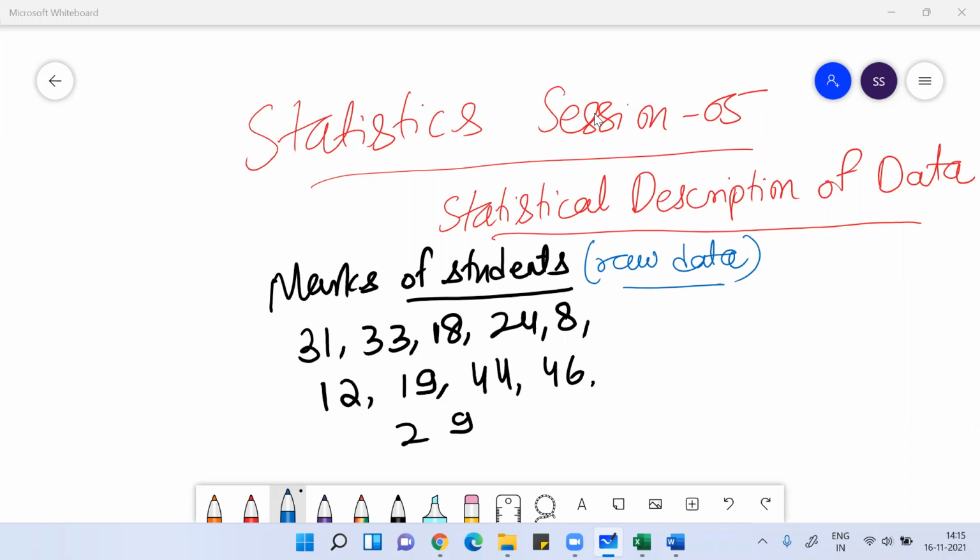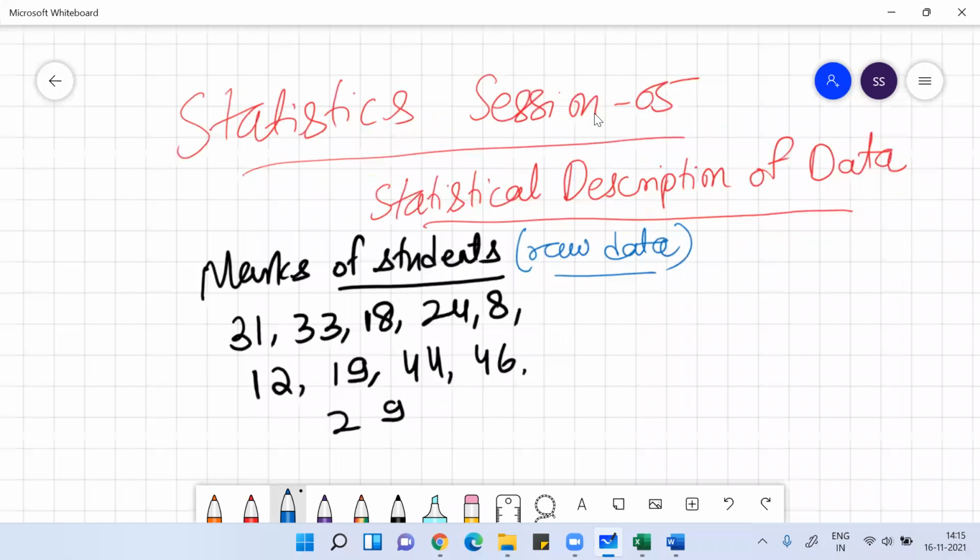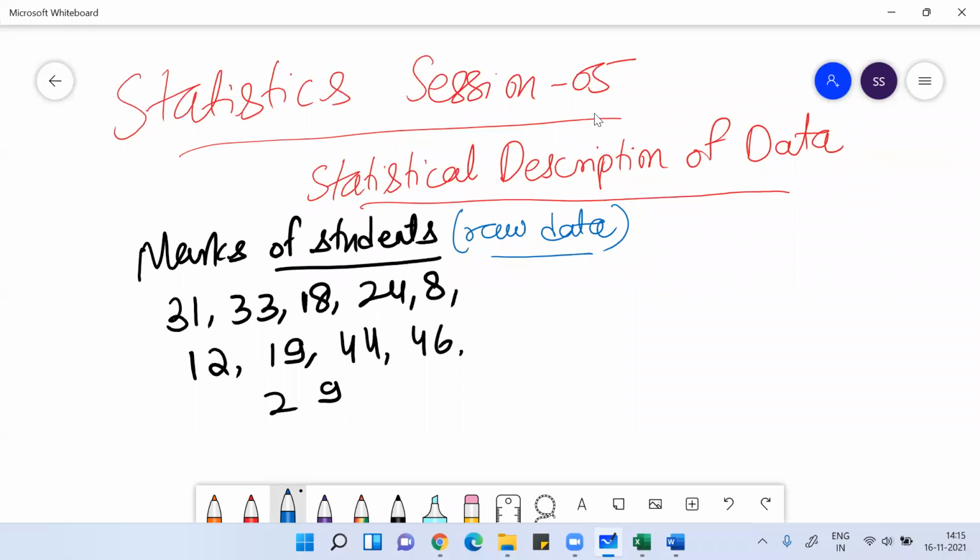I got the marks of these students. If I make a note of those marks, this is basically called raw data.